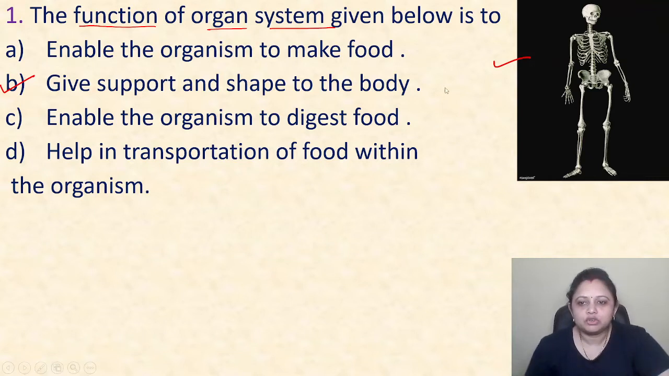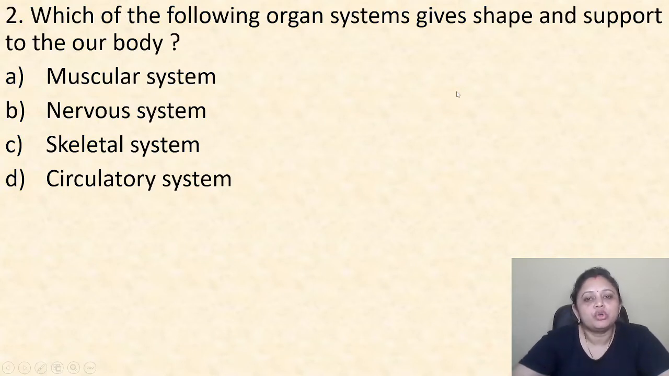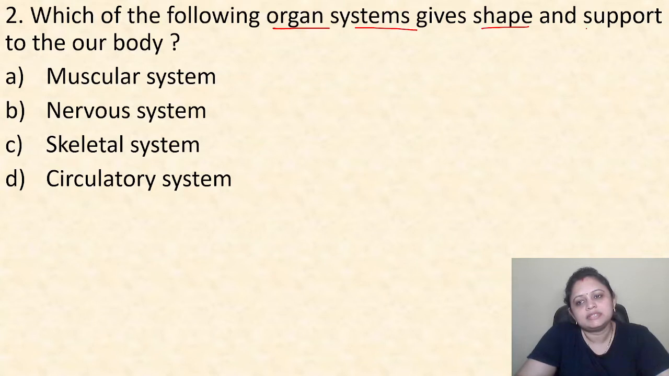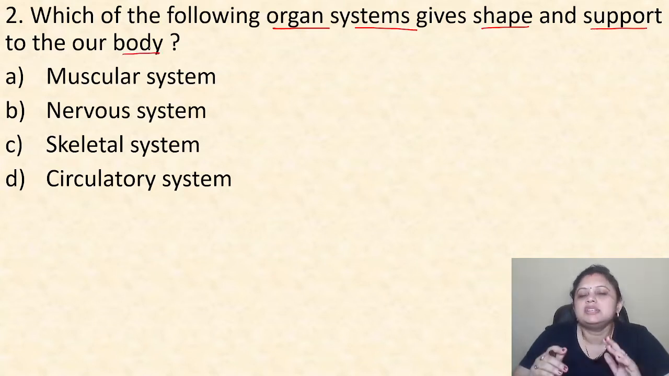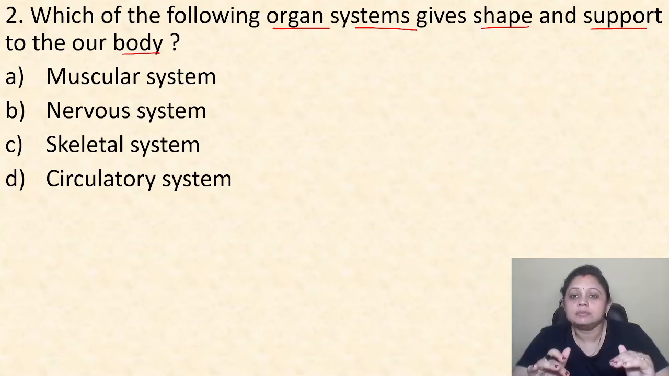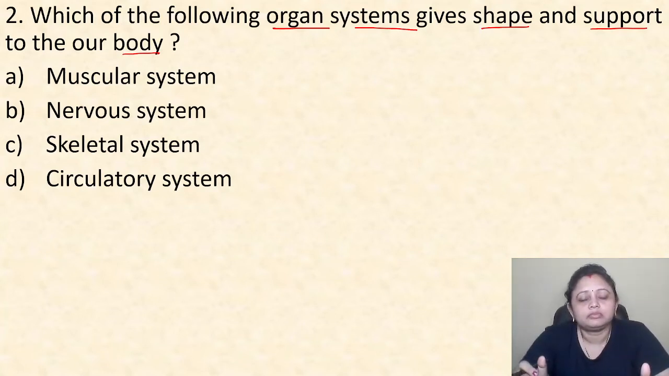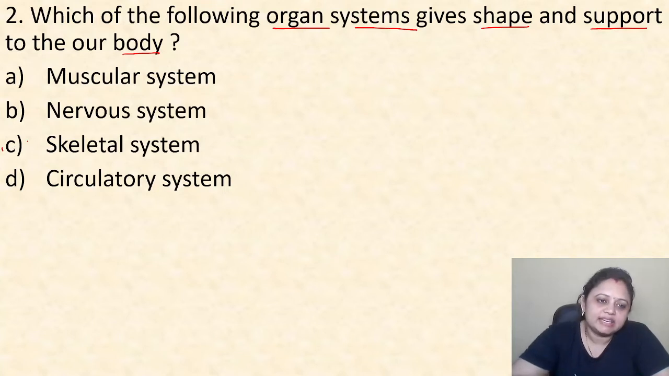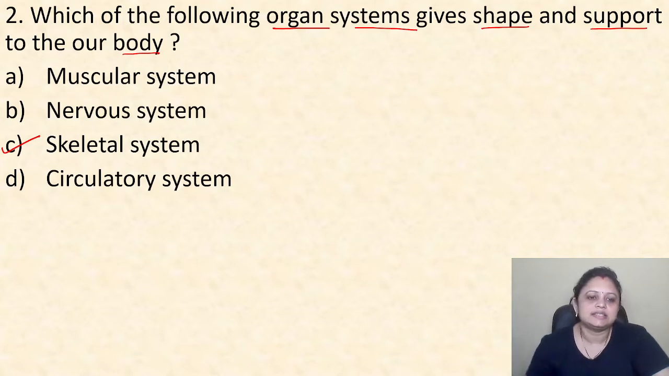Okay. Coming to the next question, which of the following organ systems give shape and support to our body? Option A, muscular system. B, nervous system. C, skeletal system. D, circulatory system. We just discussed a question about the skeleton, and that skeleton comes under the skeletal system. So the correct answer is option C, that is skeletal system.